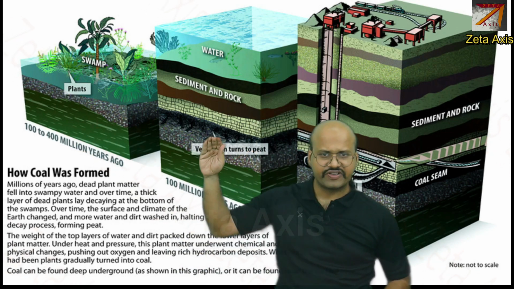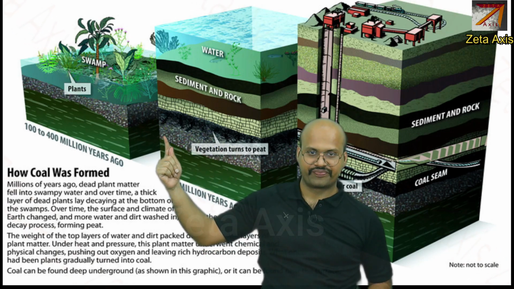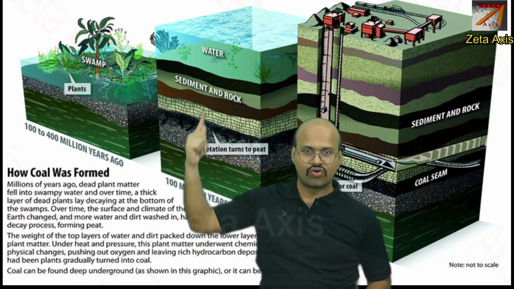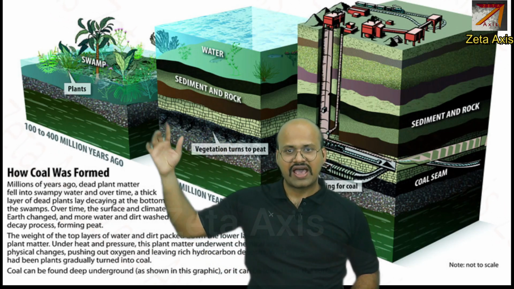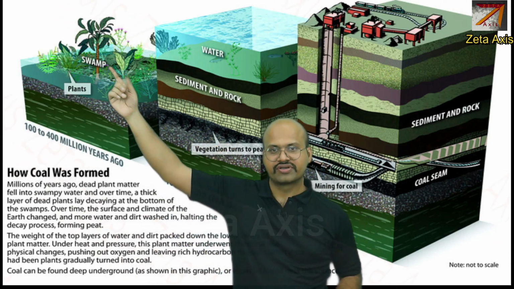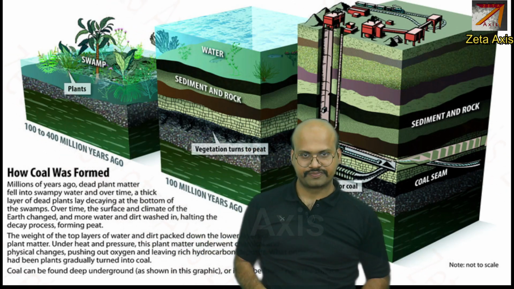Because of these overlying layers, temperature and heat are exerted on them, and the undecomposed bodies of these plants are converted into some form of coal.